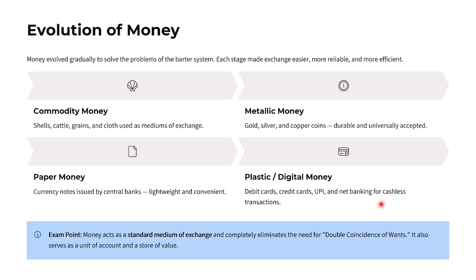We already discussed what double coincidence of wants is: both people want what the other has to exchange. Money also serves as a unit of account and store of value. So these are the evolution of money: commodity money, metallic money, then paper money, plastic and digital money.